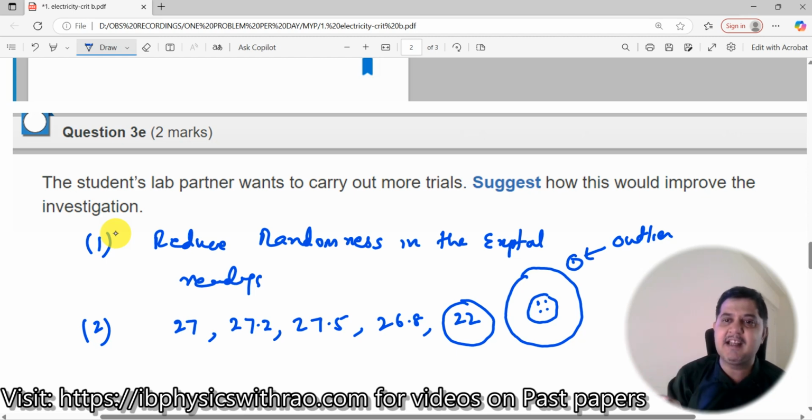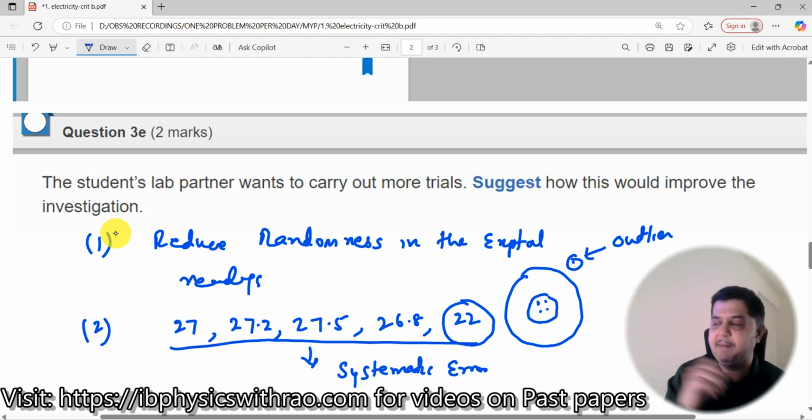Okay, to understand, is there any type of error being presented, or is it to eliminate the outliers? So we use this one. In fact, there is one more reason for doing this. By doing multiple trials, we get to know whether there is something called a systematic error. What do you mean by systematic error?